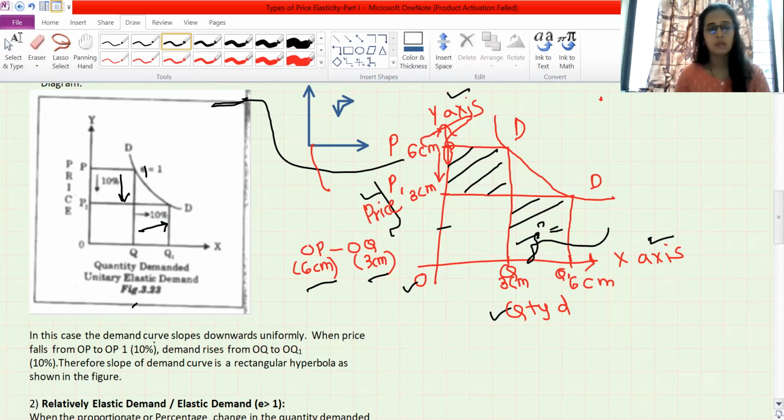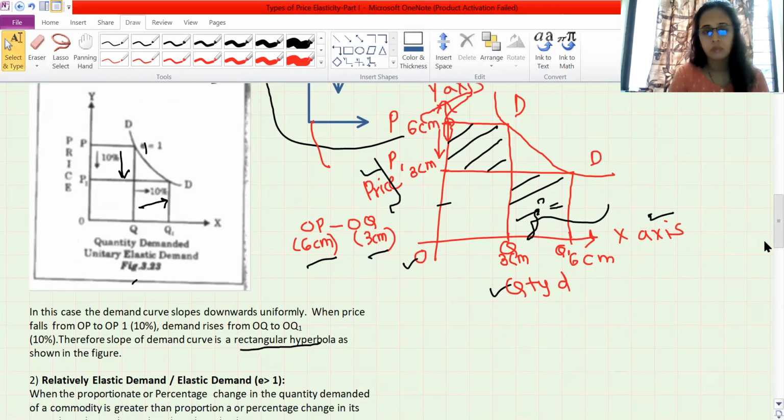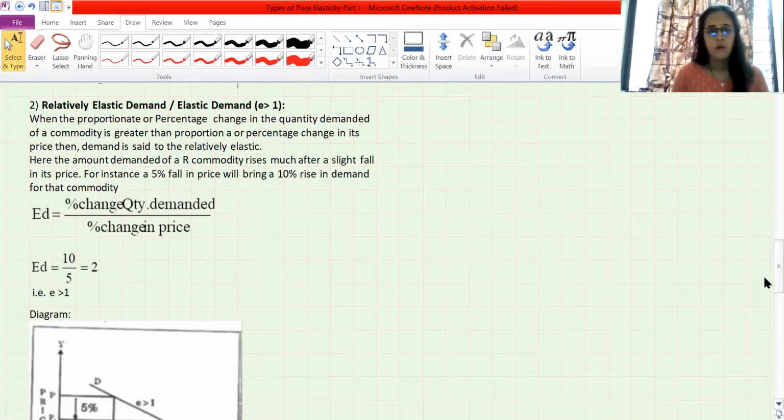Now see, in this case the demand curve slopes downward uniformly. When price falls from OP to OP1, that is a 10% fall, demand rises from OQ to OQ1, that is 10%. Therefore the demand curve is a rectangular hyperbola. Mention this, rectangular hyperbola, shown in the figure. We are done with the first diagram. Now let's move on to the next diagram. I will quickly revise after explaining all three.